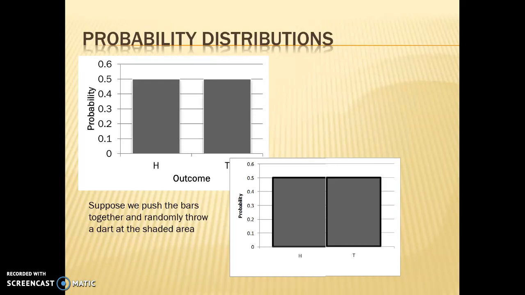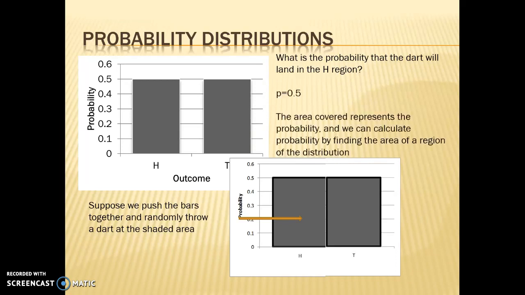Each time you flip a coin would be like each time you throw a dart. And if it landed there, then that would be a head. So now you're asking, what is the probability that the dart will land in that H region? That's what we just calculated on the previous slide. It's 1/2.